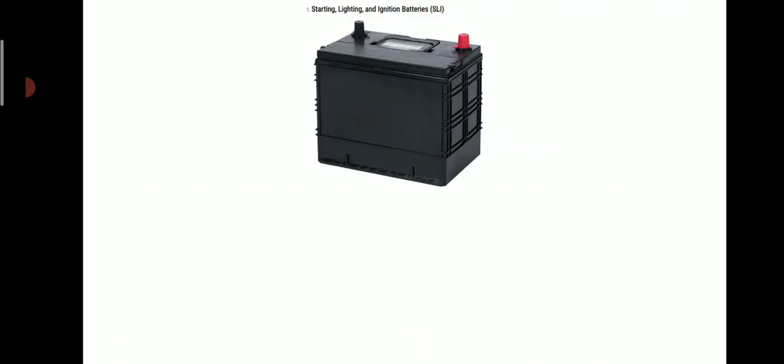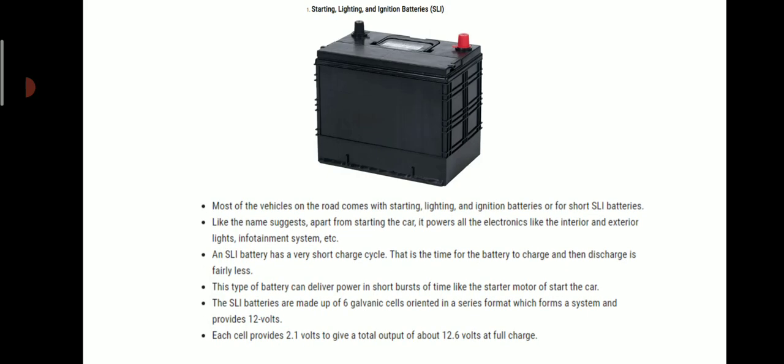So there are different types of battery. Number one, you will see here starting, lighting and ignition battery, SLI. You will see the picture of this type of battery. Most of the vehicles on the road come with starting, lighting and ignition batteries, or for short, SLI batteries. Like the name suggests, apart from starting the car, it powers all the electronics like the interior and exterior lights, infotainment system, etc. An SLI battery has a very short charge cycle.